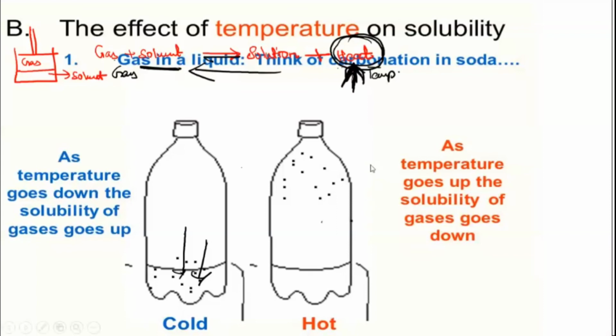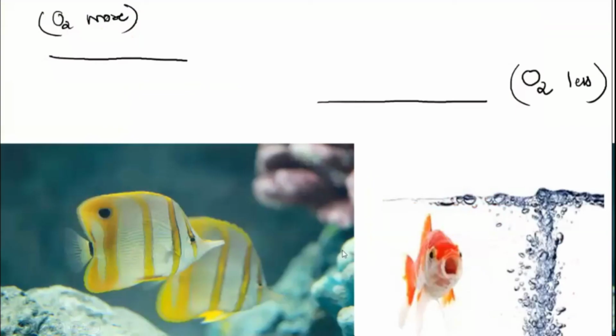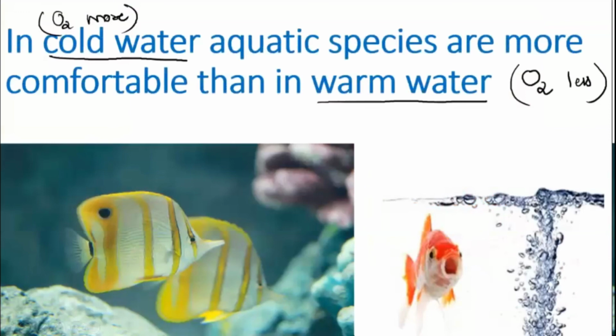So for 1 mark, if they ask, understand at least this much, and then you can write. You don't have to memorize anything. And I told you, even for the fishes, why they are more comfortable in cold water rather than in warm water. Because in warm water, the amount of oxygen will be less, because it will take that heat energy and escape out from the warm water. So then it's difficult for them to breathe. Whereas in cold water, the temperature is less, the oxygen is more soluble, so they are more comfortable over there. Okay, then we will wind up for today.